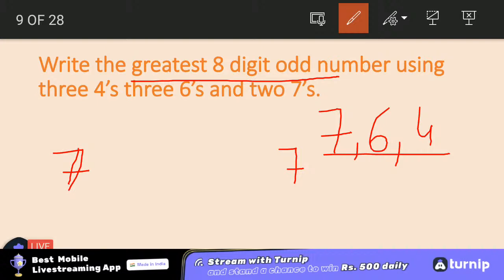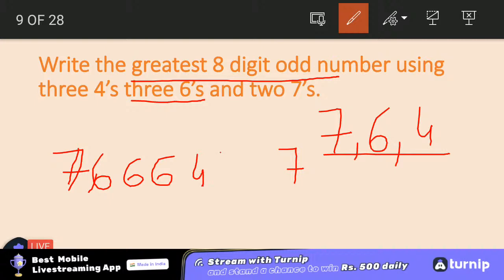So the number will start with 7 because we have to make the greatest, and the number will end with 7 because we have to make an odd number. Now to make the greatest number, I can use 6 three times. So I'll be writing 6, and now I can use 4 also 3 times.